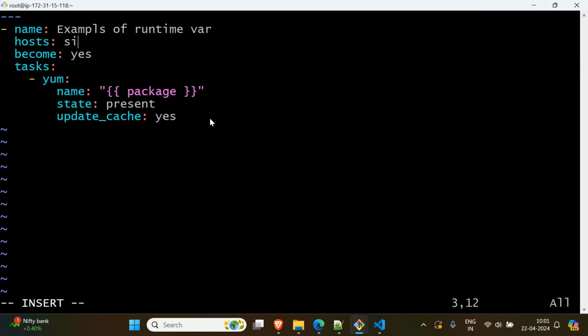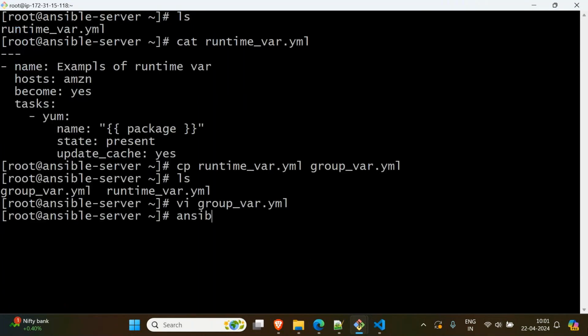But now I want both to be installed. Then in both groups I want it. Then you say simply all. This time dev and sit both will be taken care of. Okay, that's all. Save this. And now ansible-playbook, and the playbook name. Run this.